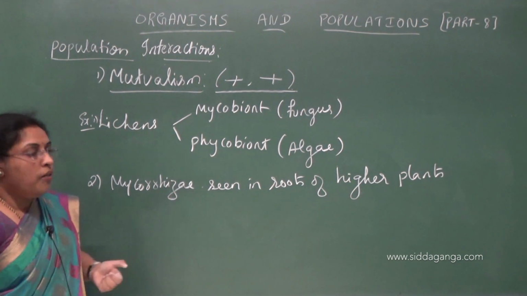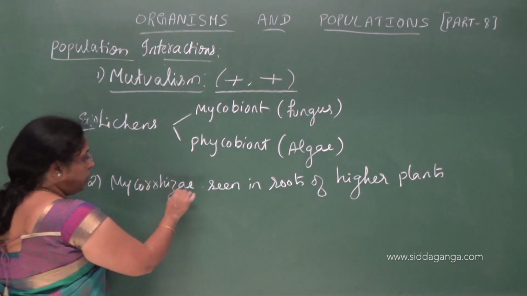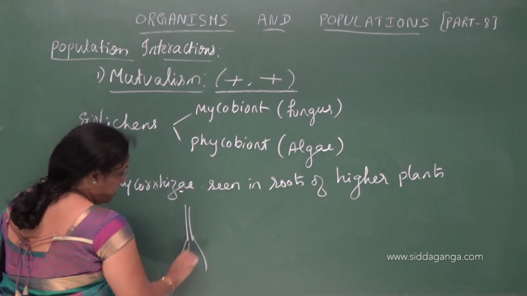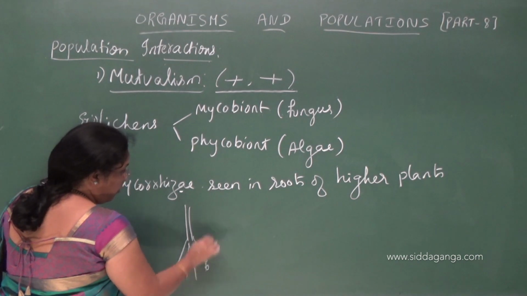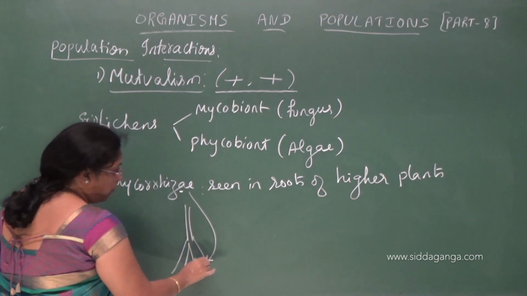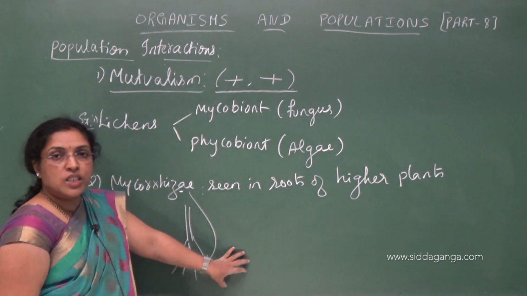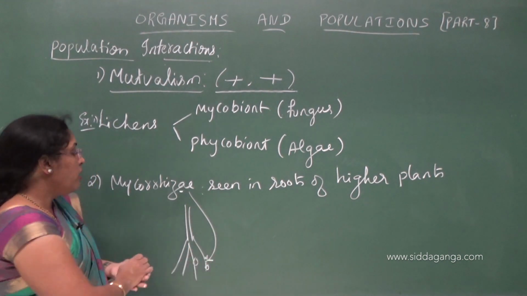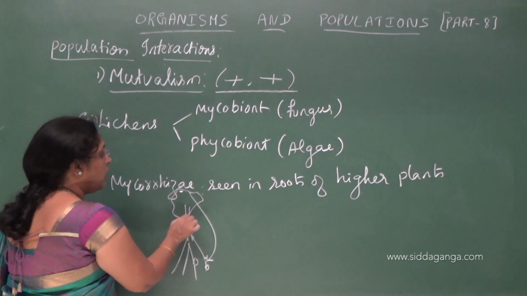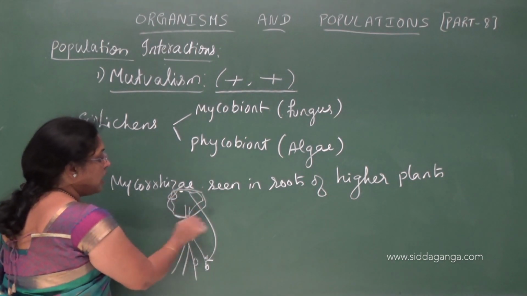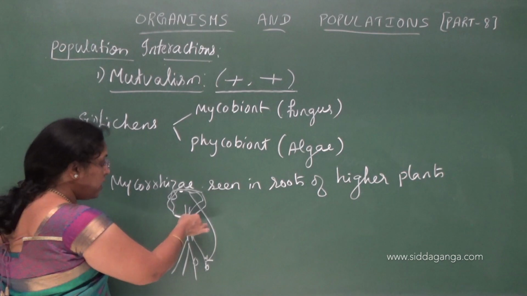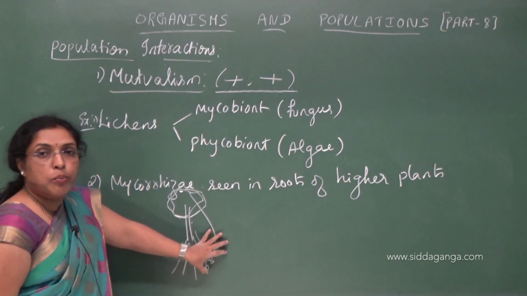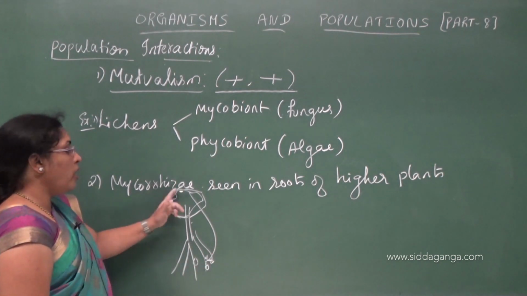It is a fungus. So these mycorrhizae which are present in the roots, what will they do? This mycorrhizae will absorb nutrients present in the soil that is useful for these higher plants. That will be used for these higher plants, and these plants again provide photosynthetic products. That means they will provide food to the mycorrhizae.